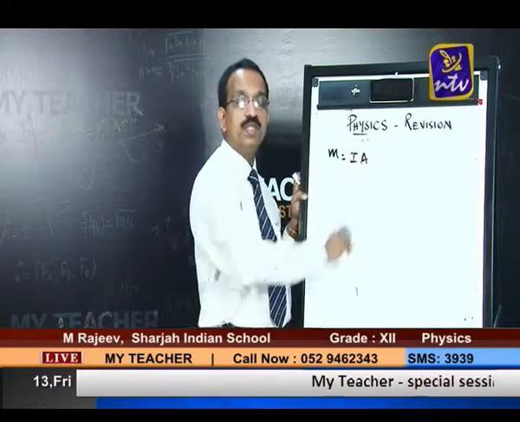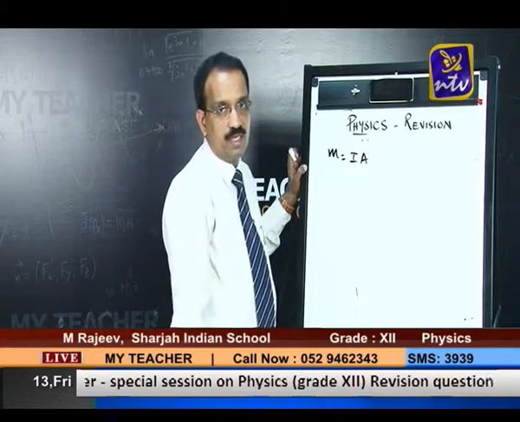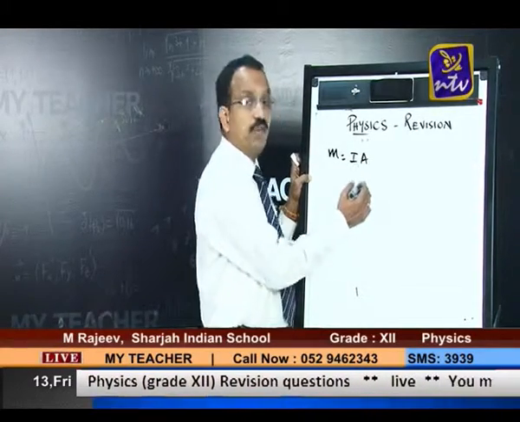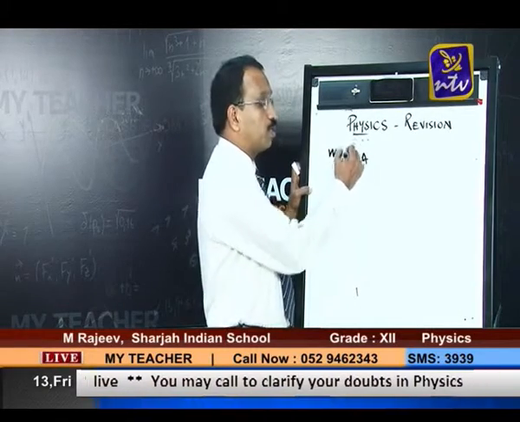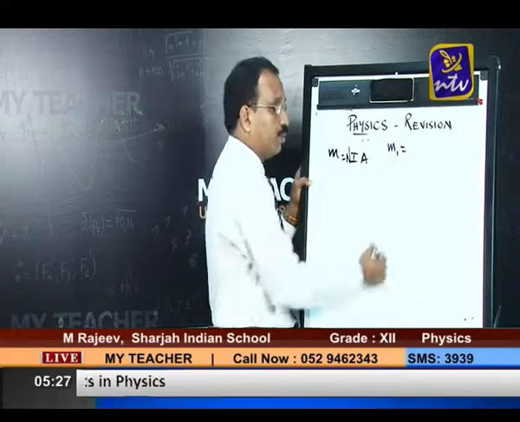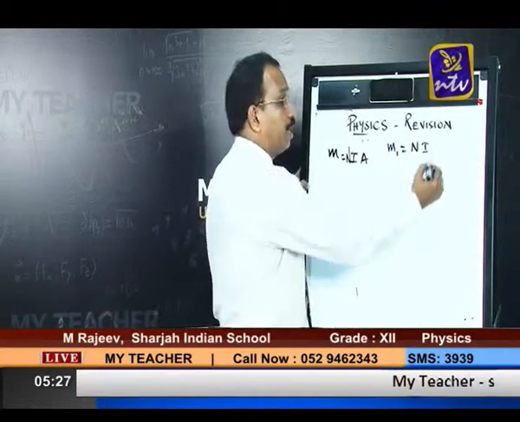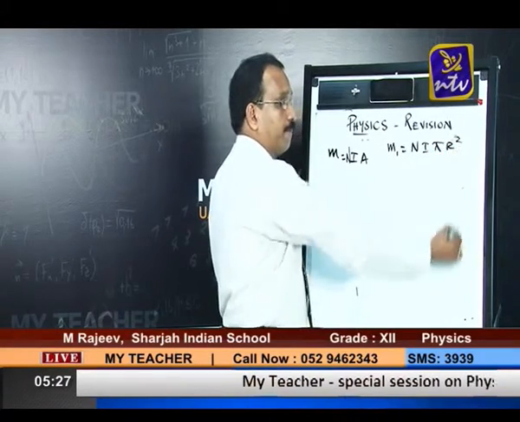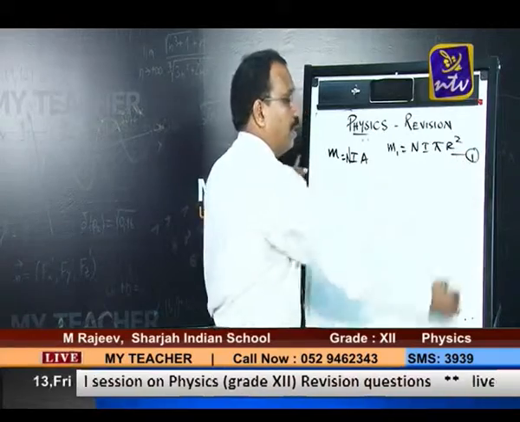This is the expression for magnetic dipole moment, right? But over here, the first coil has N turns. N turns means the total dipole moment will be NIA. So first we write M1 is equal to N turns, current is I. How about area? Area is pi R squared. This is the dipole moment initially, right?